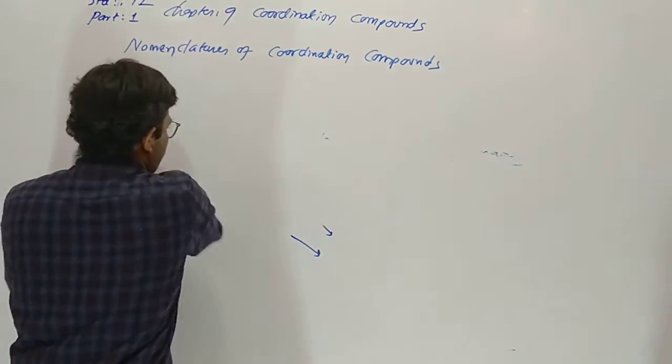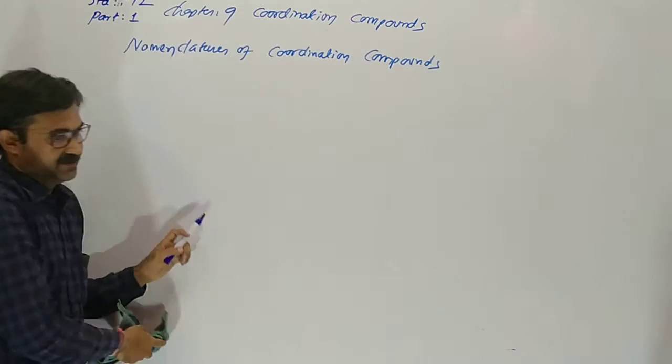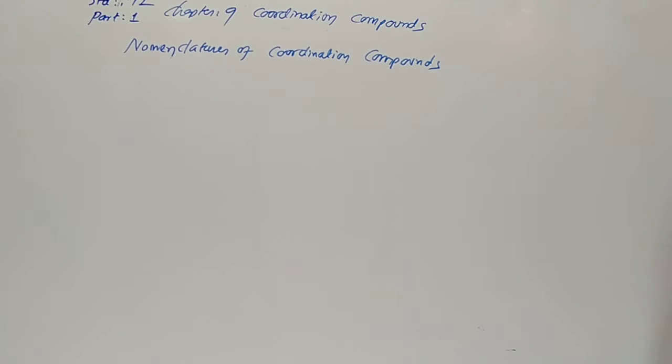So first we will discuss the rules for the formula of the coordination entity, then the IUPAC name of the entity. Yes, one by one we are going to discuss.